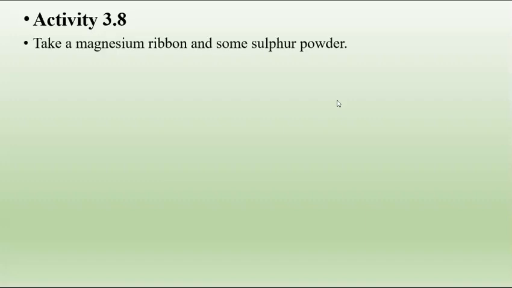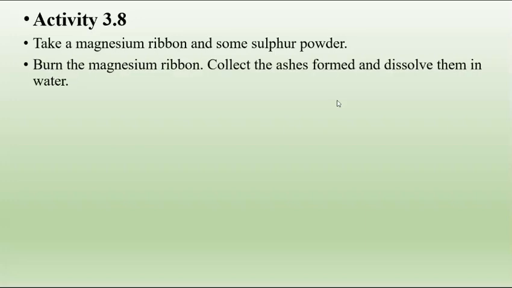Moving to the next activity, activity 3.8. In this activity, you have to take magnesium ribbon and some sulfur powder. Then burn the magnesium ribbon, collect the ashes, and dissolve them in water. Have you seen this activity, burning of magnesium ribbon? In which chapter? Yes, sir, in your first chapter, burning of magnesium ribbon.